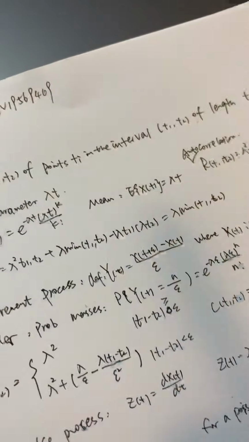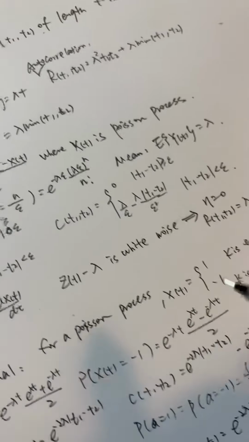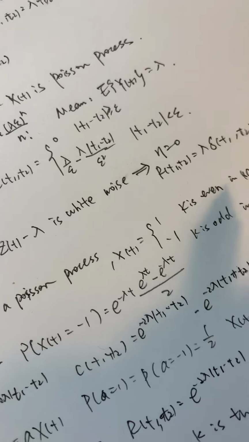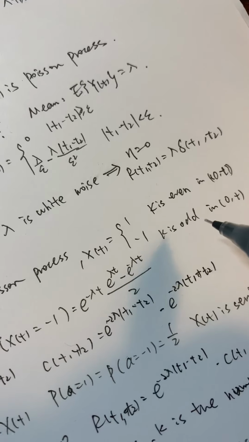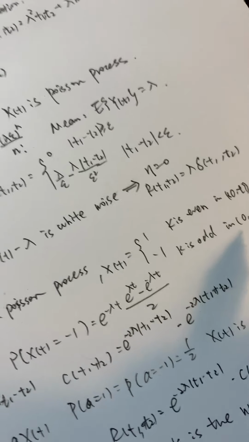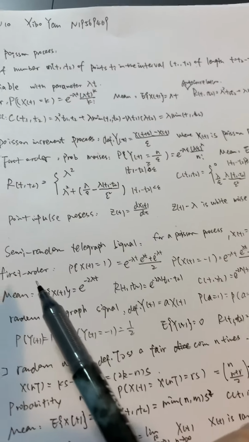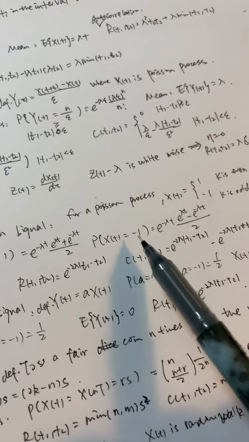The fourth process is the semi-random telegraph signal, which is defined from a Poisson process. We define X(t) equals 1 when k is even in the 0 to t interval, and X(t) equals minus 1 when k is odd in the 0 to t interval. For the first order probability mass, P(X(t) equals 1) is equal to this one, and P(X(t) equals minus 1) is equal to this one.